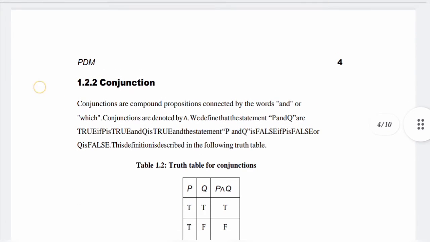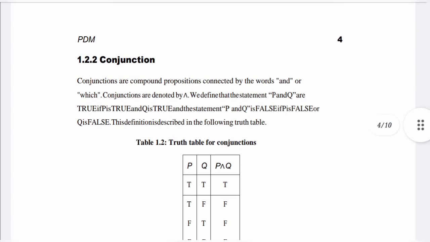1.2.2 Conjunction. A conjunction is a compound proposition connected by the word and. Conjunction is denoted by ∧. We define that the statement P and Q is true if P is true and Q is true, and the statement P and Q is false if P is false or Q is false. This definition is described in the following truth table.